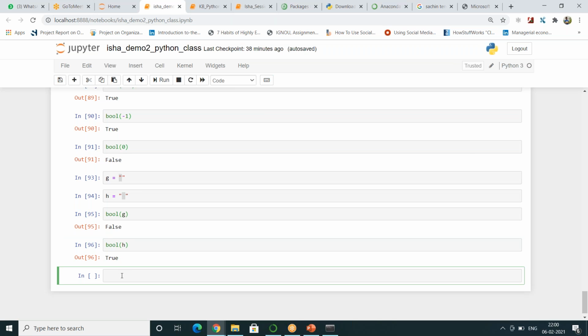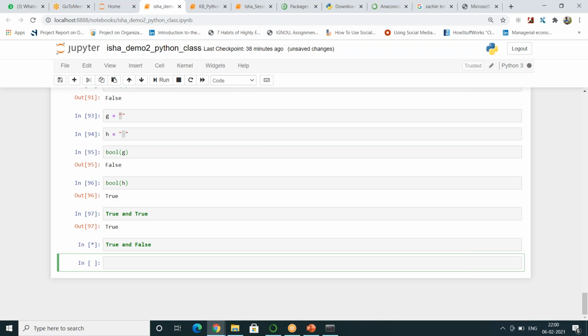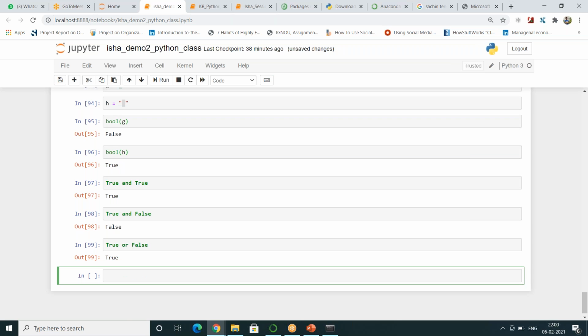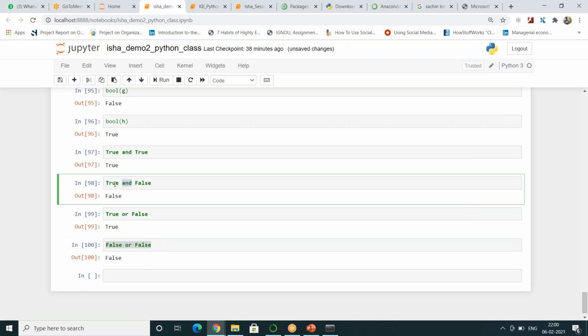And if you have learned 10th class maths, it is very simple for you. True and true is true. True and false is false. True or false is true. False or false is false. When you use the OR operator, it is only false when you have false and false. When you have the AND operator, it is true only when you have true and true.